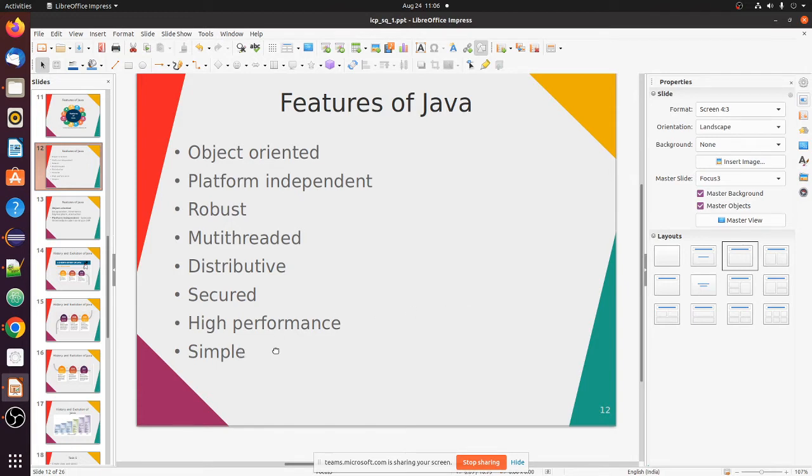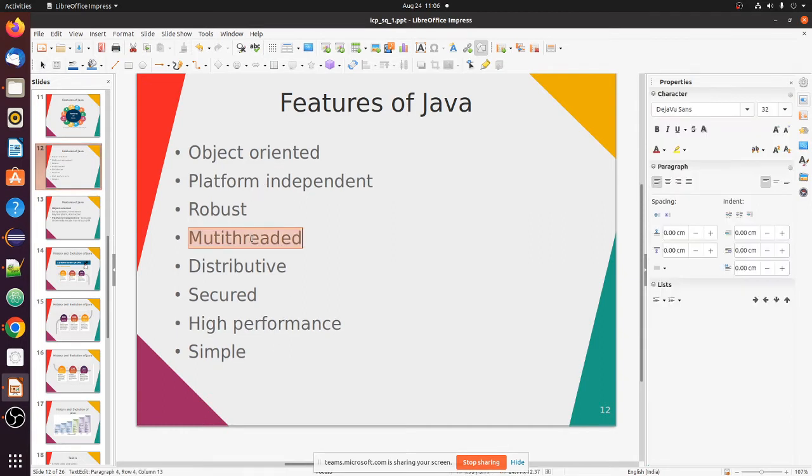Okay, so I will explain today only 2 features, 2 and 3. For the rest of the features, you go through them from the book, then we will discuss in the next class. So first 2 features. What are those features? Object oriented and platform independent. What do you mean by object oriented?